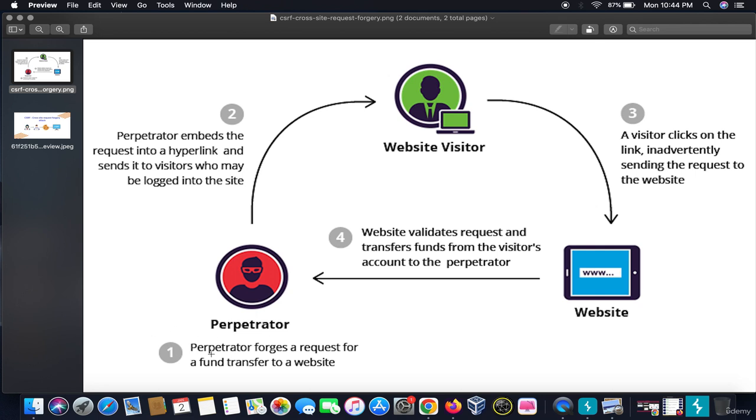The attacker forges a request of a fund transfer from this website and sends it with the help of a hyperlink, embedding the malicious request onto a very luring page. Getting lured by this page, the victim unintentionally initiates a request which goes to the website, and the bank initiates a transaction and transfers the funds from the visitor's account to the account of the attacker.